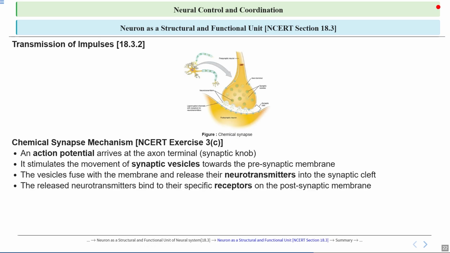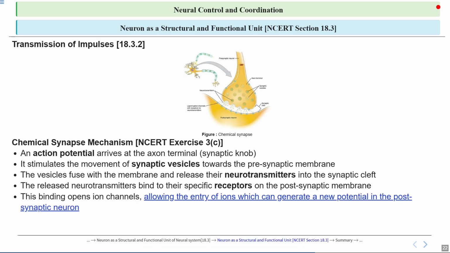So, when a nerve impulse reaches the end of the neuron, it triggers the release of neurotransmitters into the synapse. These neurotransmitters then travel across the small gap and bind to specific receptors on the membrane of the next neuron or cell. We can also call this the postsynaptic membrane. This binding activates the next neuron, allowing the signal to pass along, which is essential for communication in the nervous system.